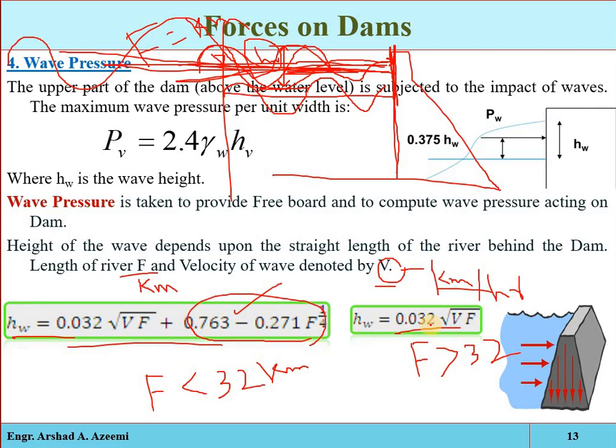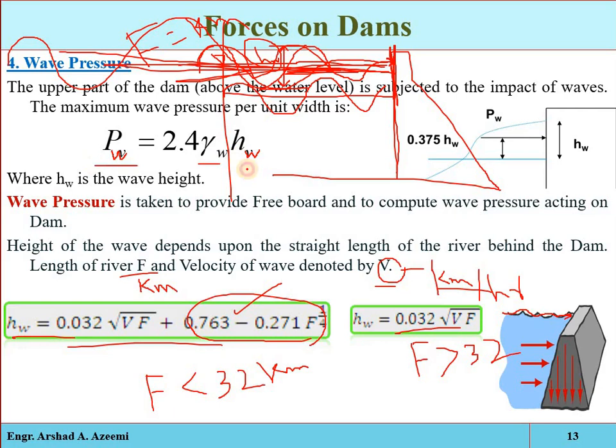Now here you can see that the waves will be moving in this way toward the structure. The average pressure, that is the pressure which is exerted by the wave, Pw, the pressure of the wave, is equal to 2.4 times the unit weight of the water multiplied by Hw, the height of the wave.